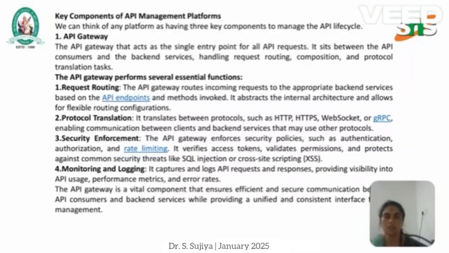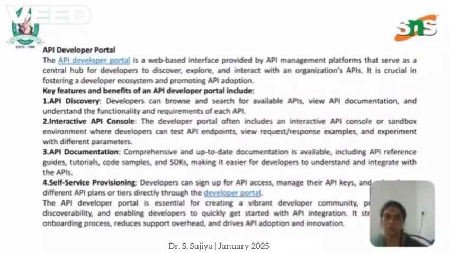In request routing, the API gateway routes incoming requests to the appropriate backend services, and protocol translation translates between protocols such as HTTP, HTTPS, and WebSockets. Security enforcement enforces security policies such as authentication, authorization, and rate limiting. Monitoring and logging captures the API requests and responses, providing visibility into the API usage.